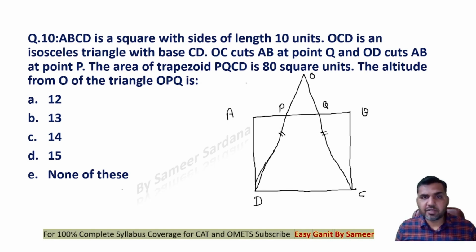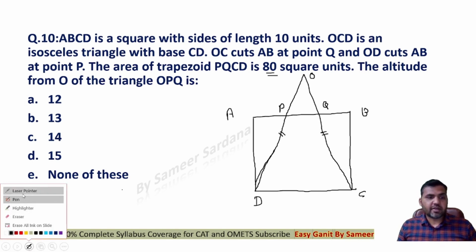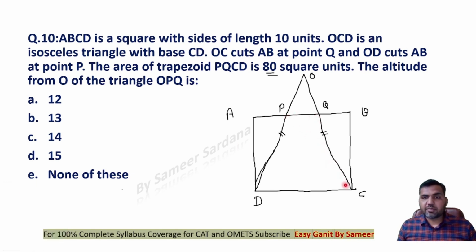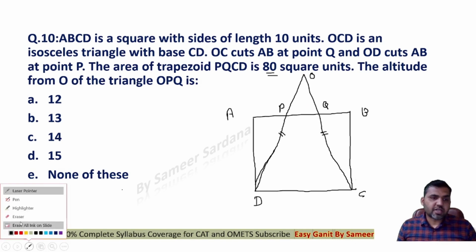The area of the trapezoid PQCD is 80 square unit. This is a trapezoid, a kind of trapezium, where these are the two sides which are parallel, and the other two sides are equal. The area of this figure is given as 80. Now, what is the altitude from O of the triangle OPQ? So altitude is what we need to find out, the altitude of the triangle OCD.